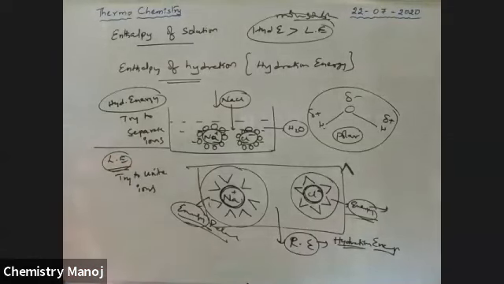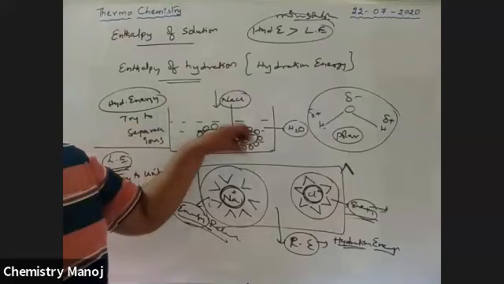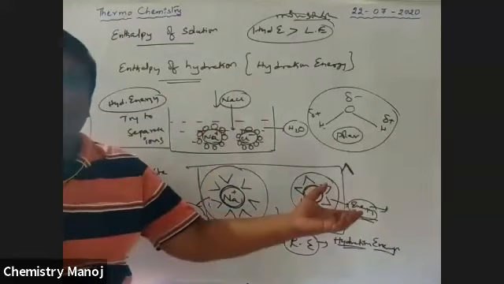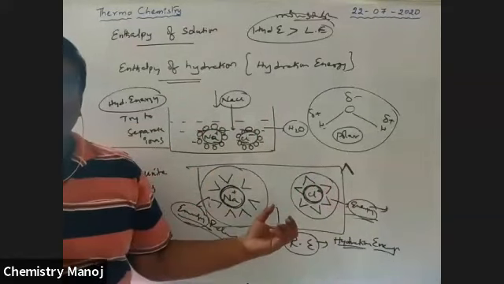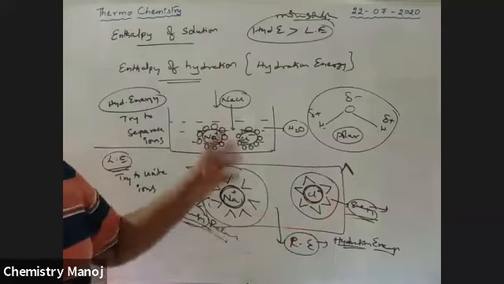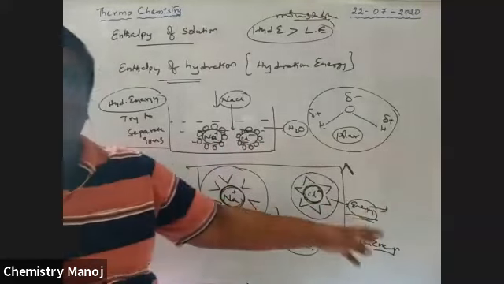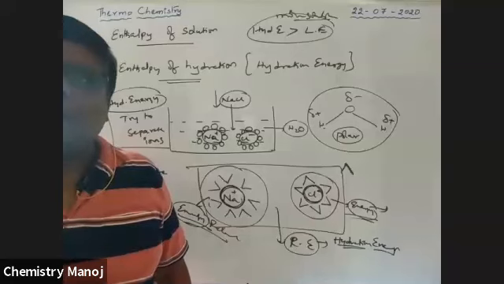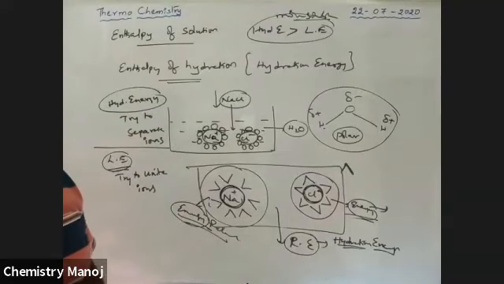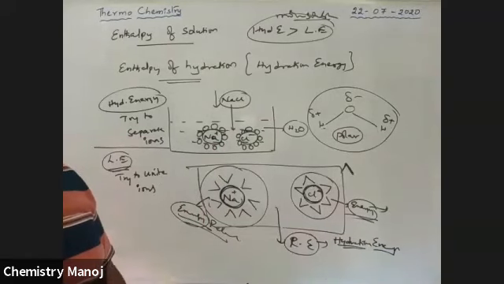If the particular energy is high, the compound is more soluble. Now, hydration energy. When 1 mole of a chemical is dissolved in water, the amount of energy released because of the accumulation of water molecules around the ions is called hydration energy. So this is hydration energy. I will explain with examples.